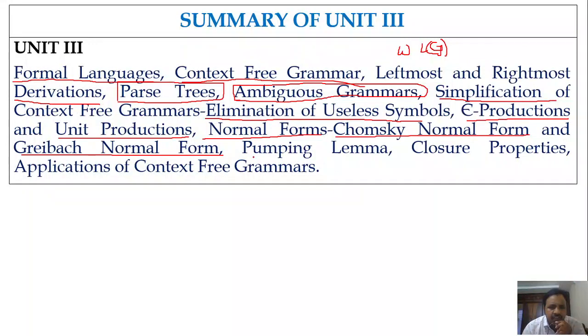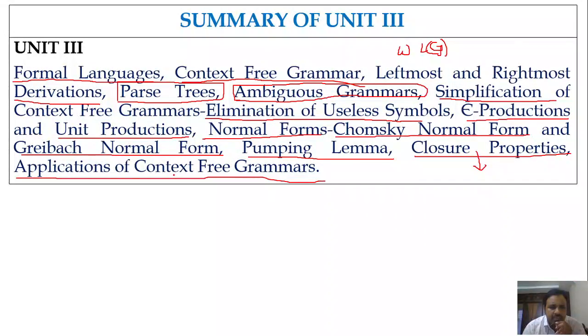Then we discussed the pumping lemma. The pumping lemma is used to prove that a language is not context-free. Then we discussed the concept of closure properties. Closure properties specify that context-free languages are closed under various operations like union and reversal. Next we discussed the applications of context-free grammars.